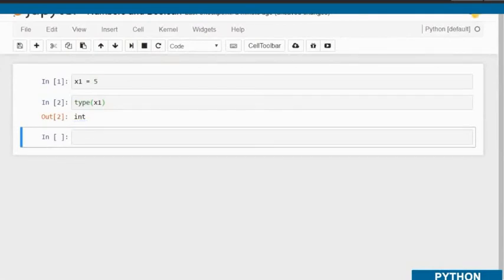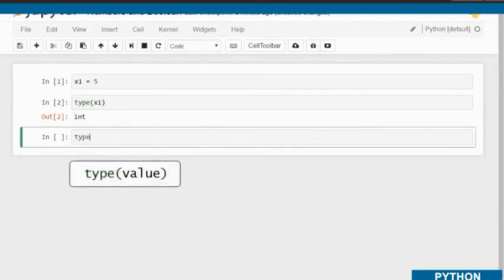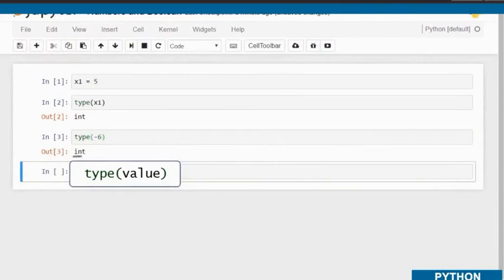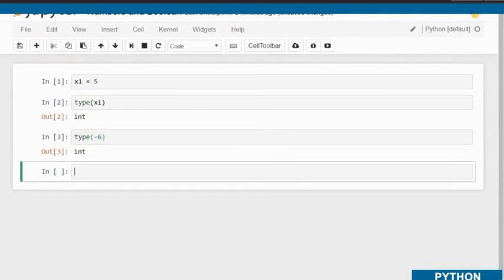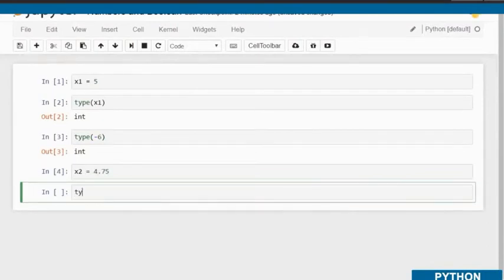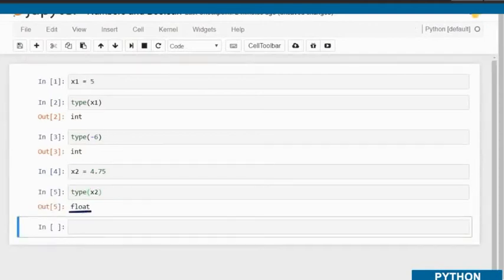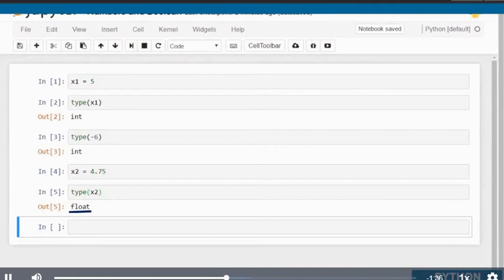The type function can also be applied directly to a value instead of a variable. For instance, if I write type, open parentheses, -6, close parentheses, Python will correctly point out that -6 is an integer. Good. Now, let's assign the value of 4.75 to a new variable, x2. I would like to check its type. Hence, I will use the type function again. This is a float. Great.